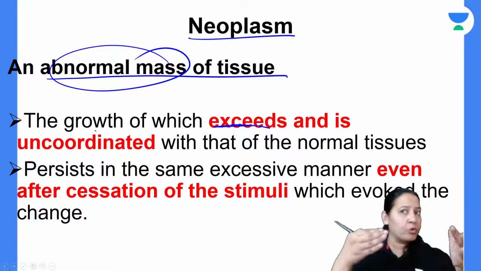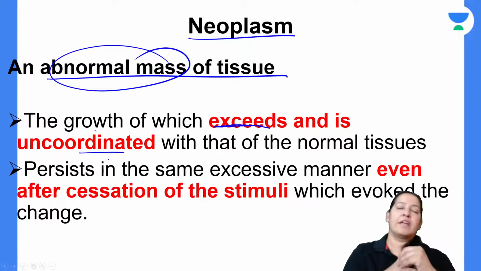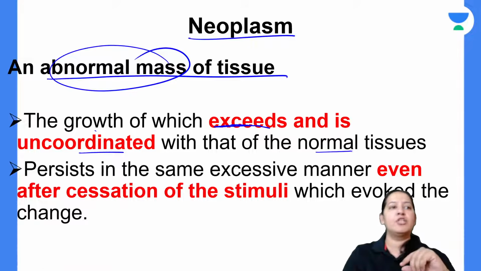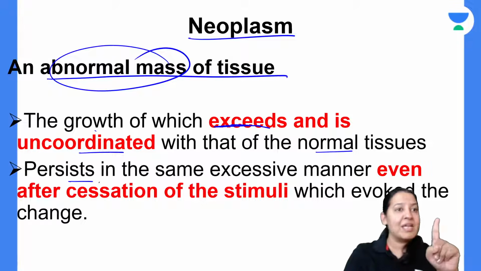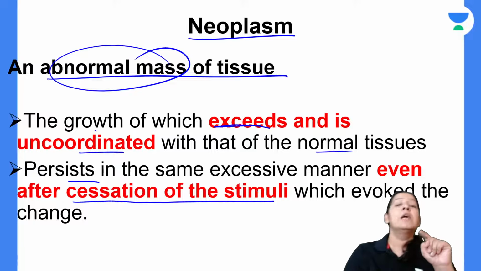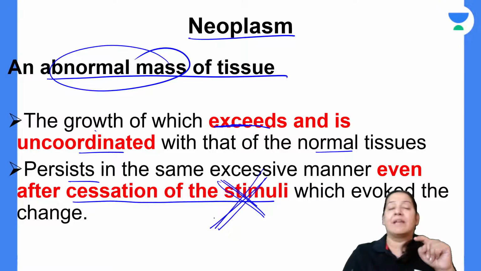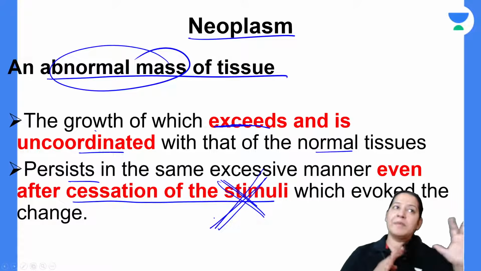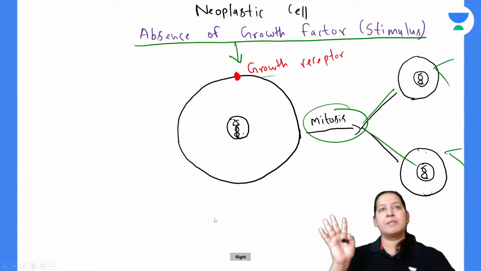There is excessive growth and the growth is uncoordinated with that of normal tissue, and growth persists even after cessation of the stimulus. So growth factor is absent, the stimulus is absent, the signal is absent. Even after that, the growth is persisting. That makes the difference between a normal cell and a neoplastic cell. Give me a thumbs up if you got the definition.